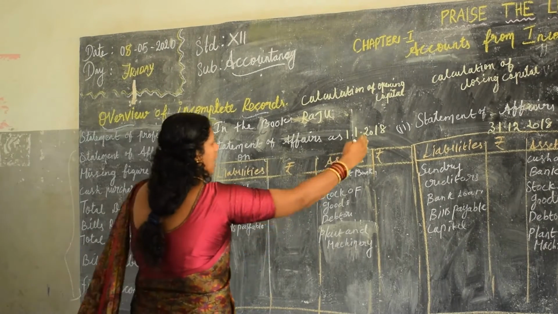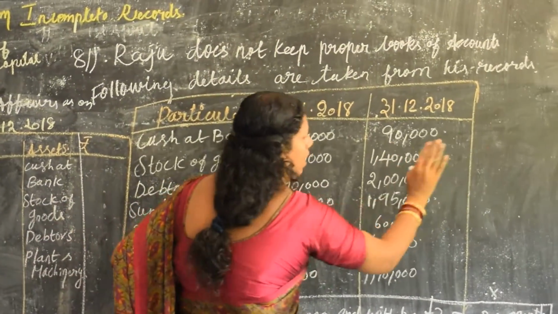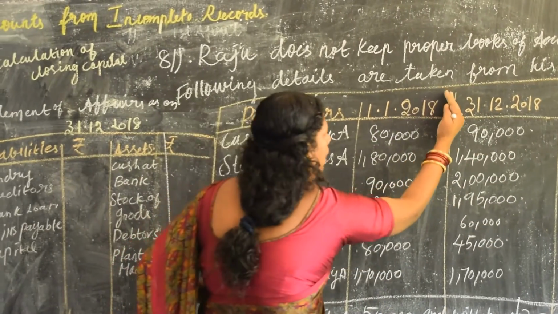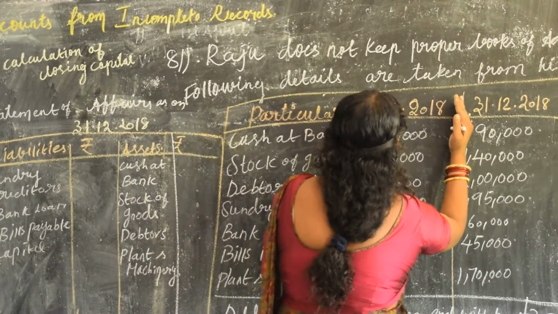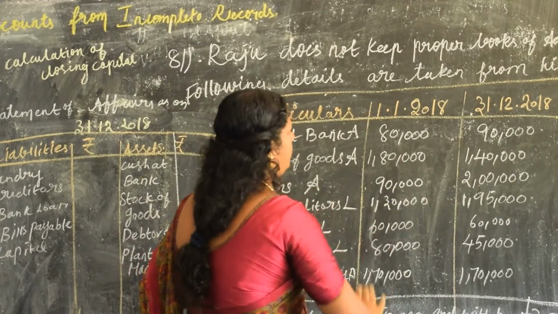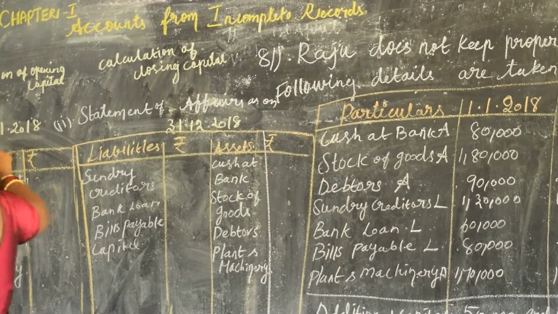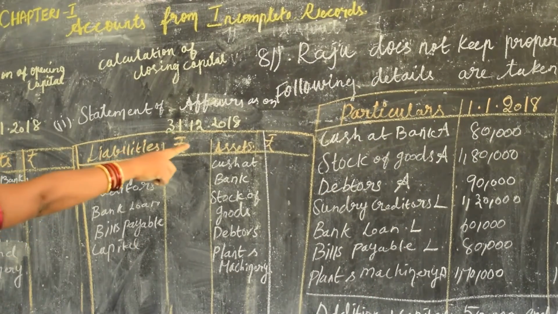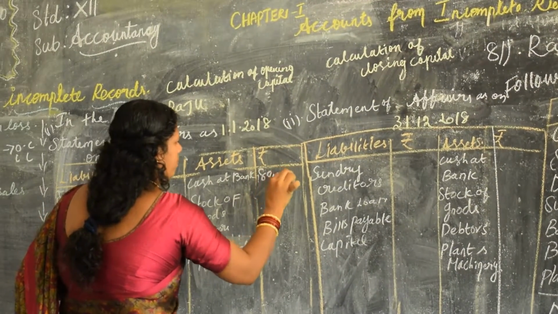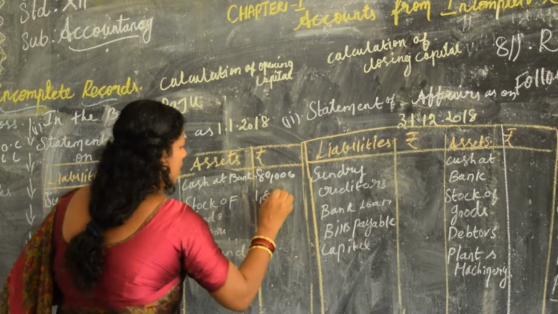Now, I am going to calculate only for the opening. Just forget this 31/12 area, don't take it into account. You only have to concentrate on 1/1/2018. Hide this area, because I am going to calculate only the opening capital. So, cash at bank, 80,000. Stock of goods, 1,80,000.